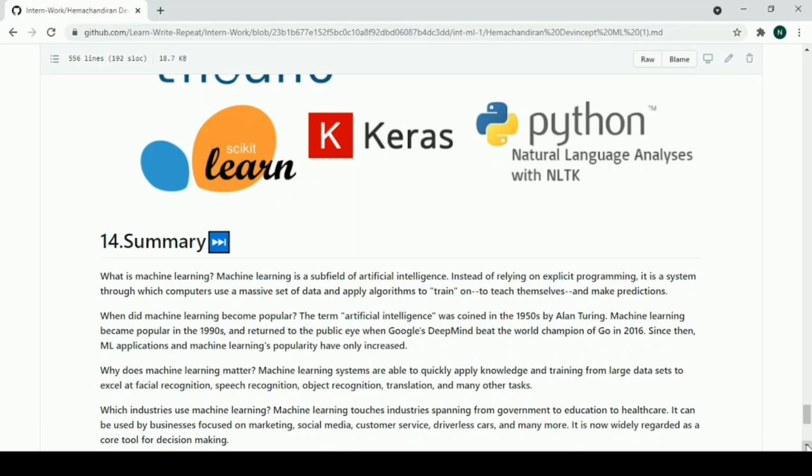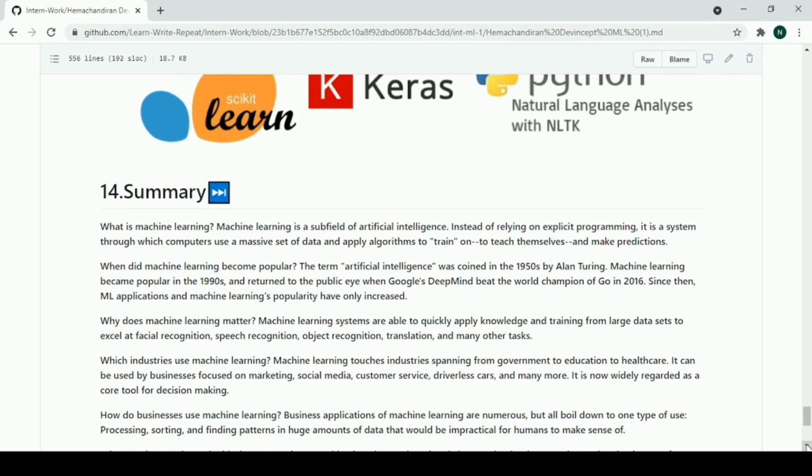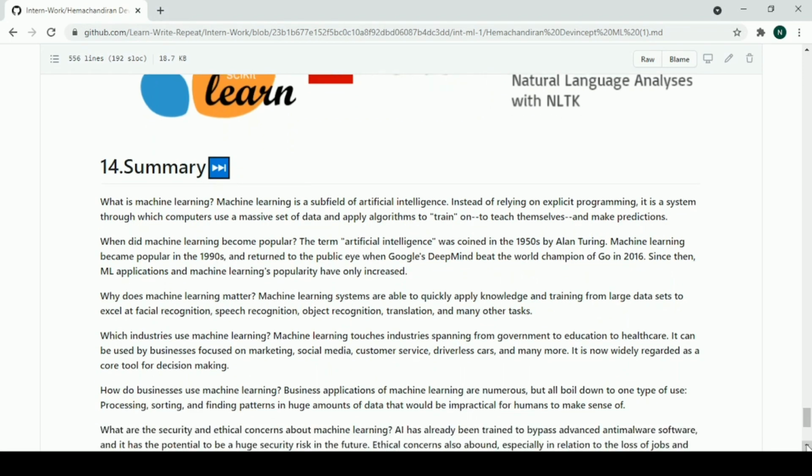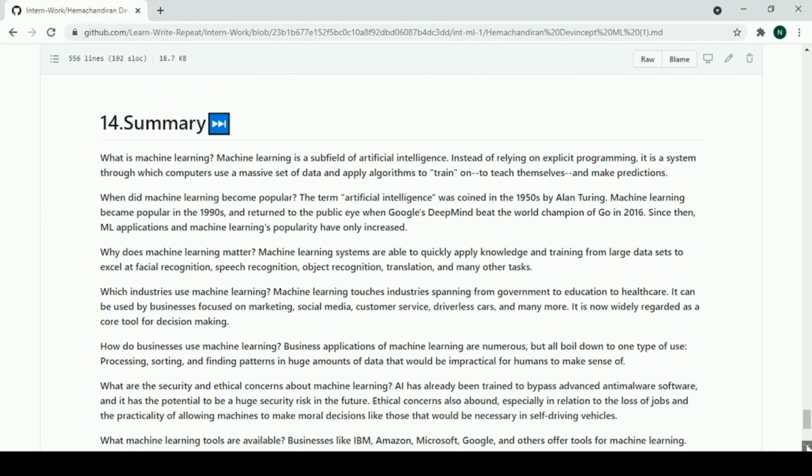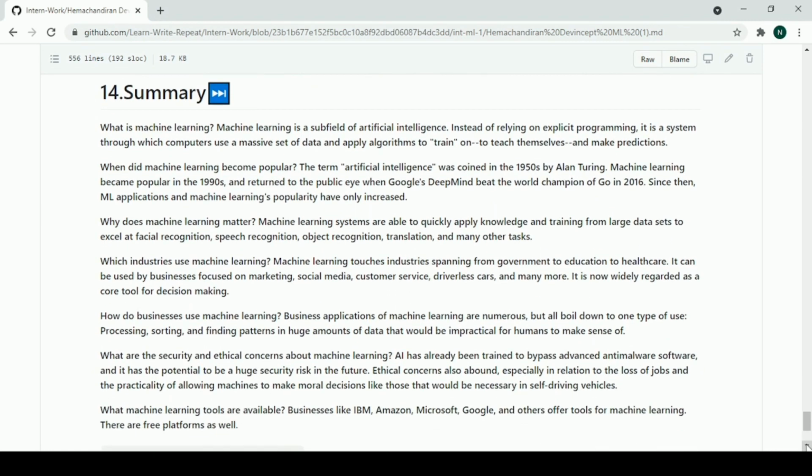Which industries use machine learning, and why? It can be used by businesses that are focused on marketing, social media, customer service, and it is now widely regarded as a core tool for decision making and making better predictions. How do businesses use machine learning?